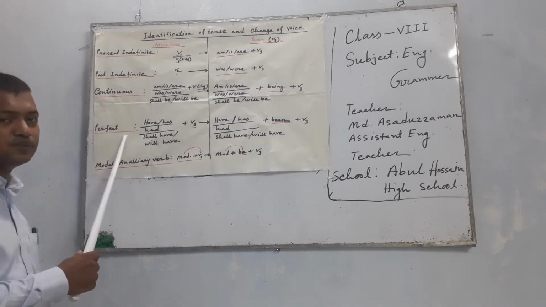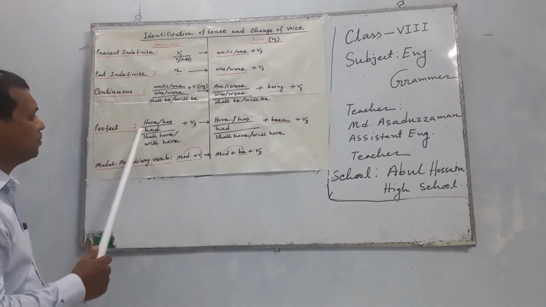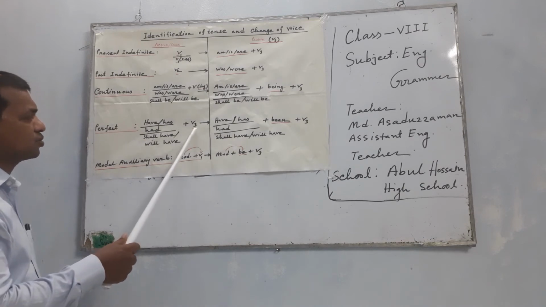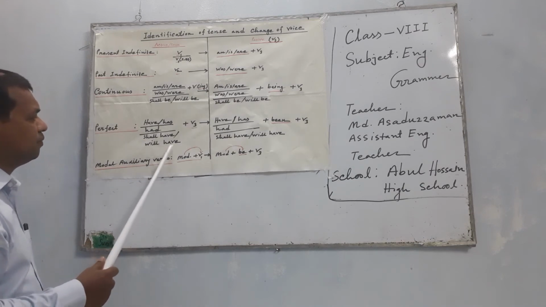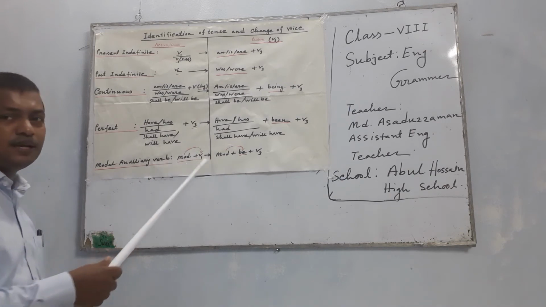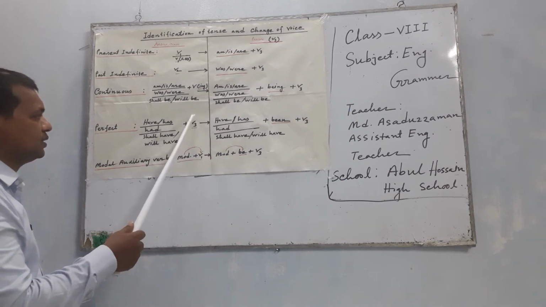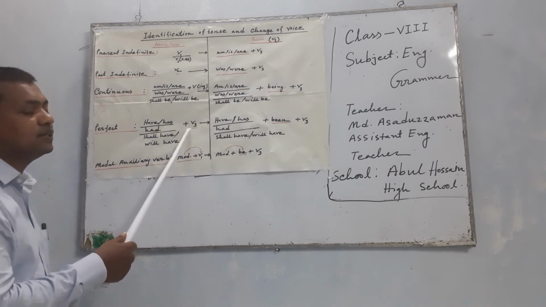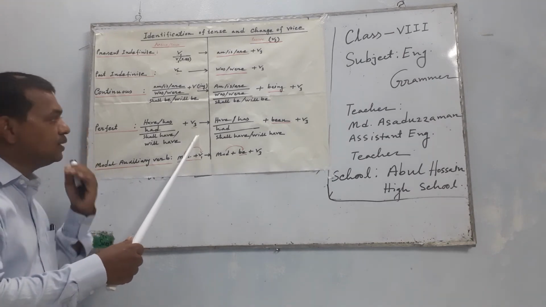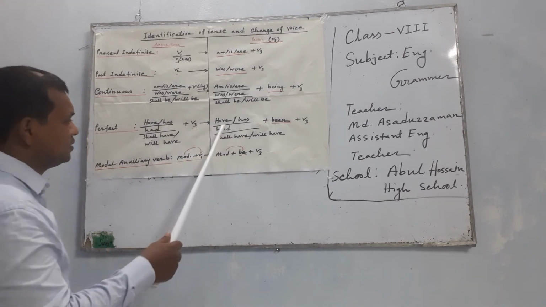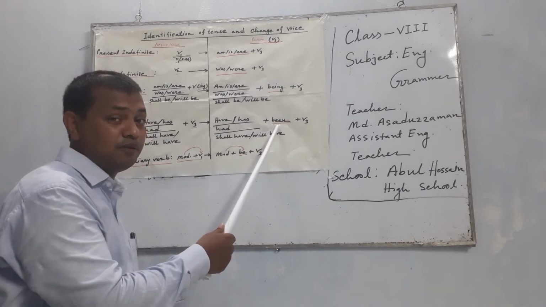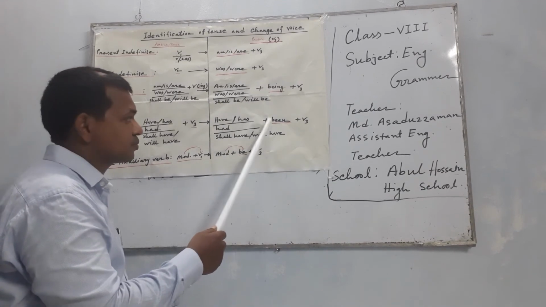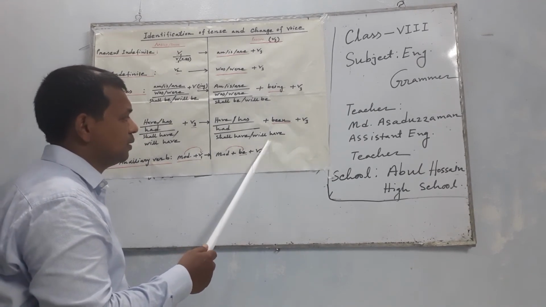Do you see this? Perfect form is called present perfect tense: have, has, had, plus past participle form. Shall have, will have plus past participle. So there is another technique. After have, has, had, shall have, will have, these are called perfect tense. After this, have, has, had, shall have, will have, then been is used in passive form: have been, has been, had been, shall have been, will have been.